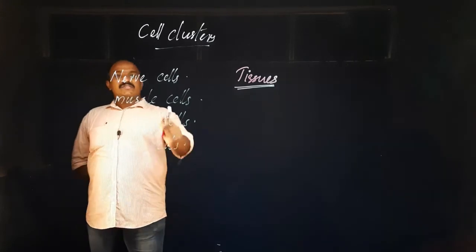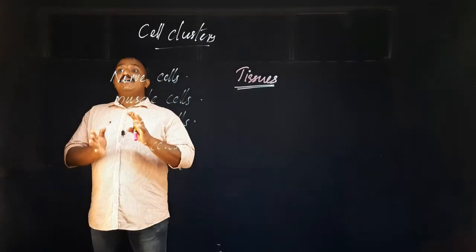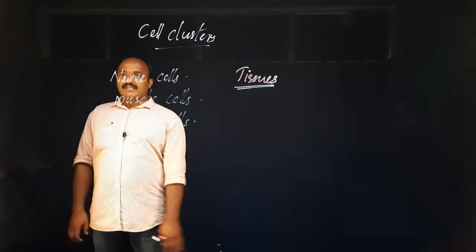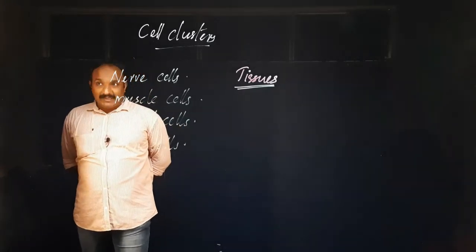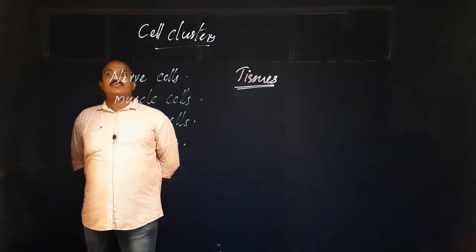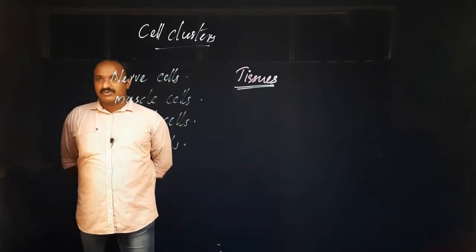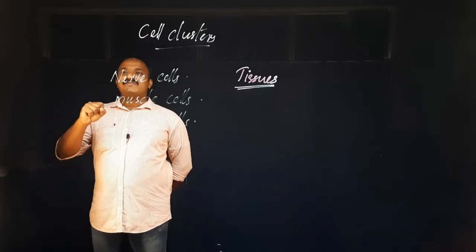When nerve cells come together, it will be nerve tissue. When muscle cells join together, it will be muscle tissue. Sometimes different types of cells also come together to perform the same function, and that also belongs to tissues. Anyhow, tissue simply means a group of cells.